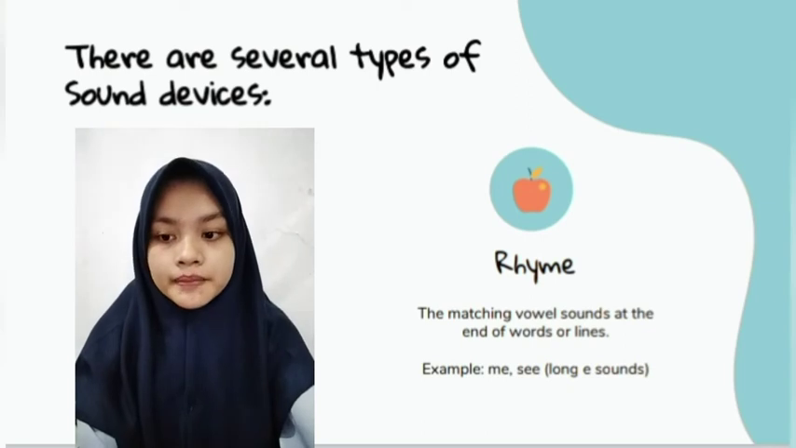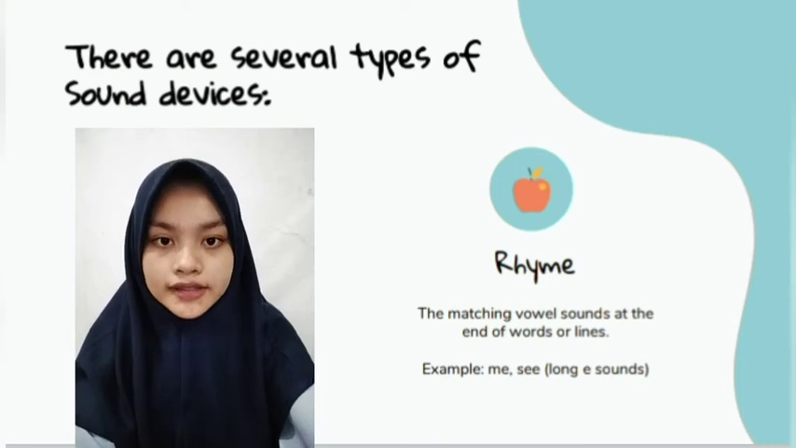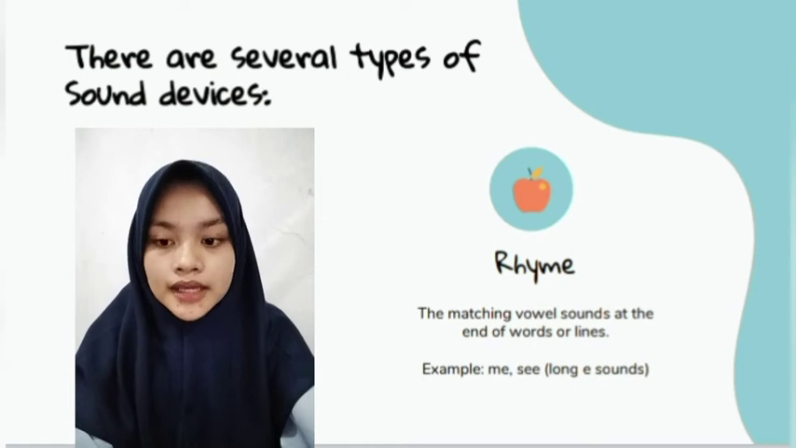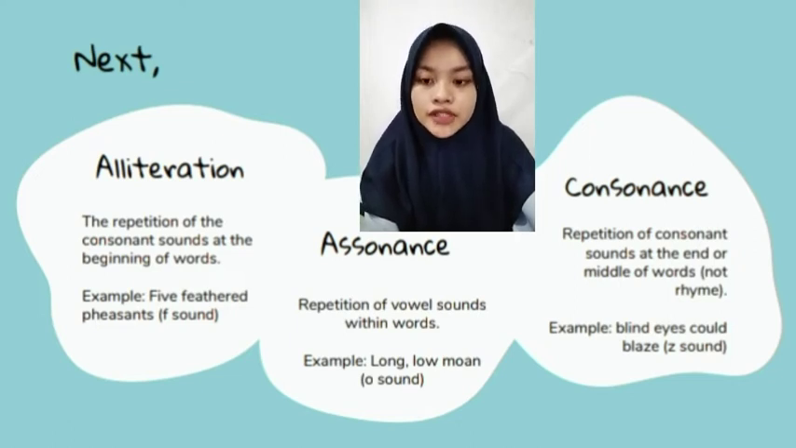Then rhyme. Rhyme is the matching vowel sound at the end of words or lines. For example, me, see. Me and see have a long e sound at the end of words. Next, alliteration. Alliteration is the repetition of the consonant sound at the beginning of words. For example, five-featured pigeon. Here, there is consonant sound F at the beginning of words.